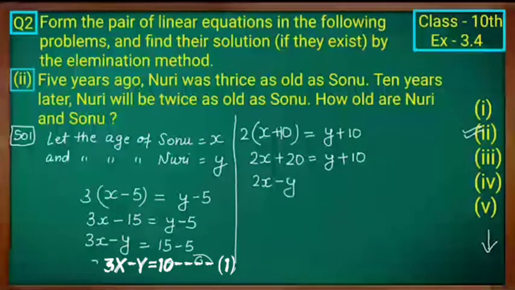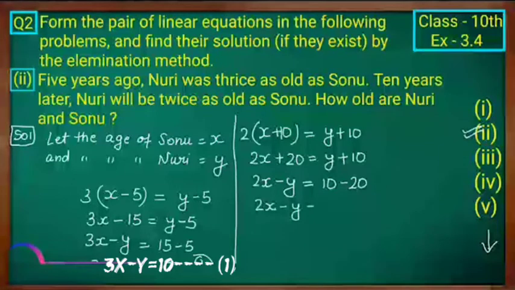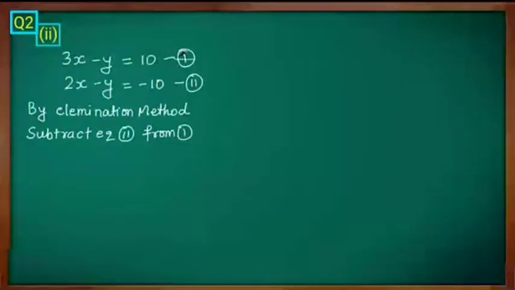Then you have to write it in the form ax plus by is equal to c. So 2x minus y is equal to 10 minus 20. You have to shift the constant to the right hand side. So minus 20. 2x minus y is equal to, the bigger number's sign is 20, negative, so minus 10. Mark this as equation 2. Now you have to solve these two equations by the elimination method.